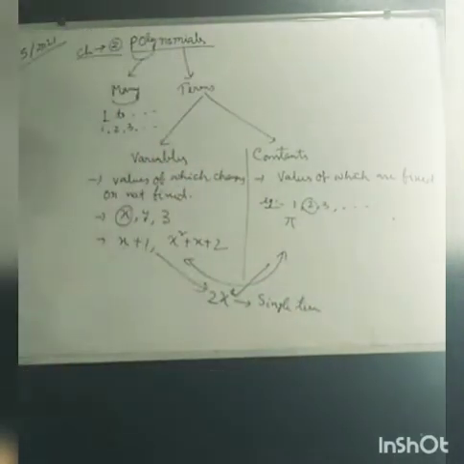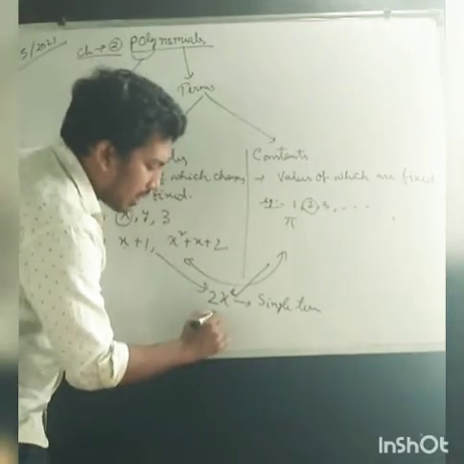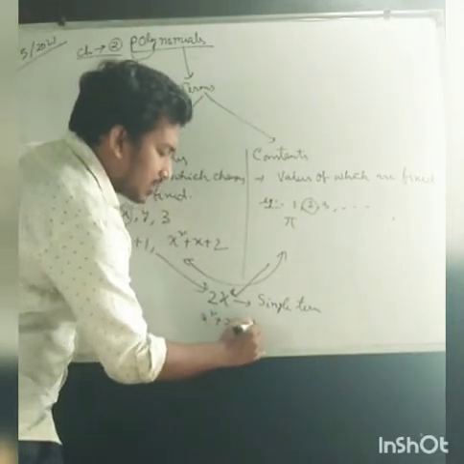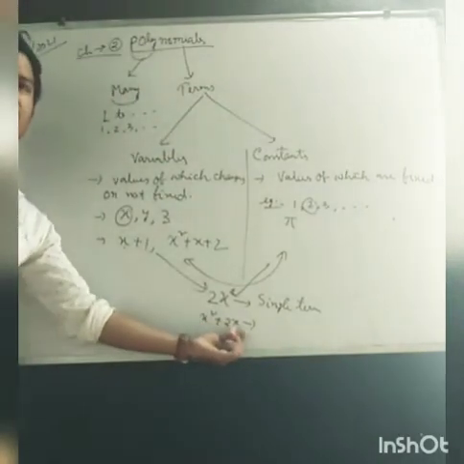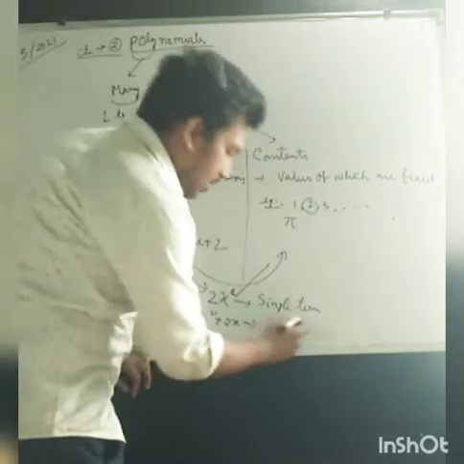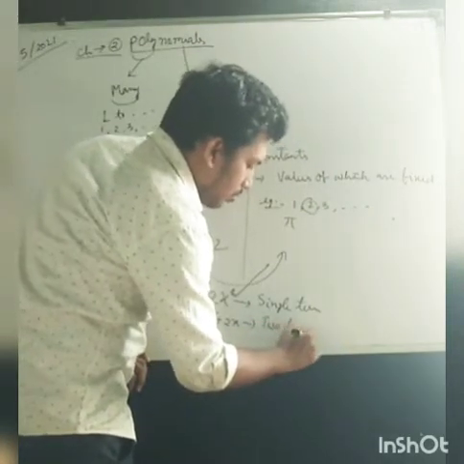If we take x square plus 2x, it consists of two terms, x square and 2x. It is called a binomial, two terms.